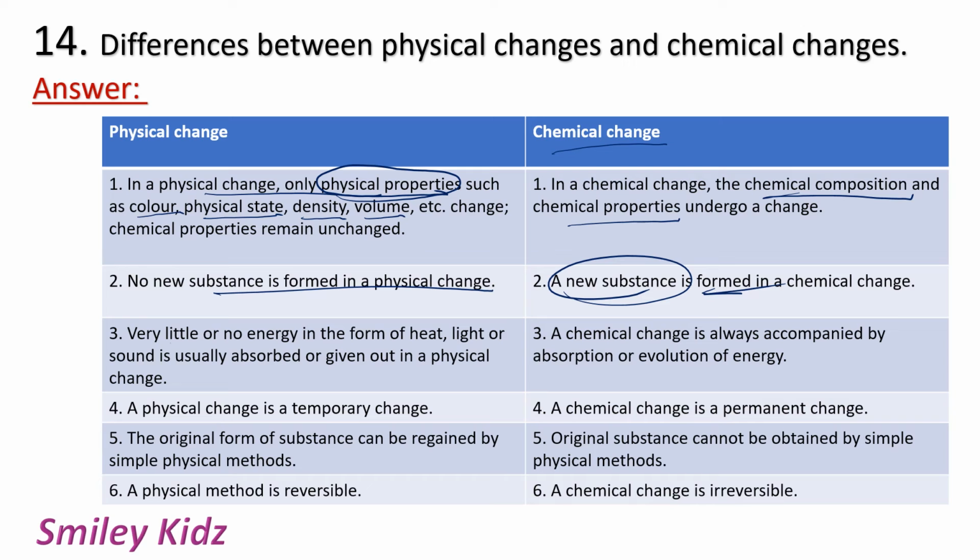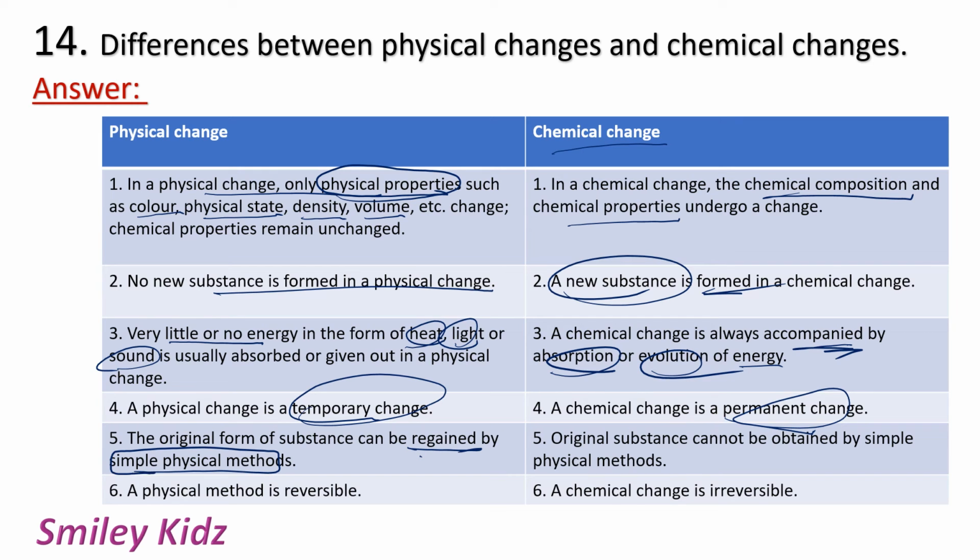In a physical change, there is very little or no energy in the form of heat, light or sound, which is usually absorbed or given out in a physical change. Whereas in a chemical change, it is always accompanied by absorption or evolution of energy. Physical change is a temporary change, chemical change is a permanent change. The original form of the substance can be regained by simple physical methods, whereas the original substance cannot be obtained by simple physical methods in chemical change. Physical change is a reversible change, chemical change is an irreversible change.